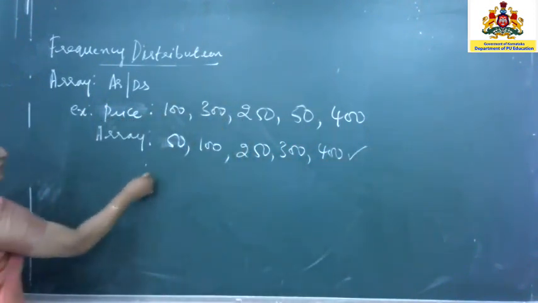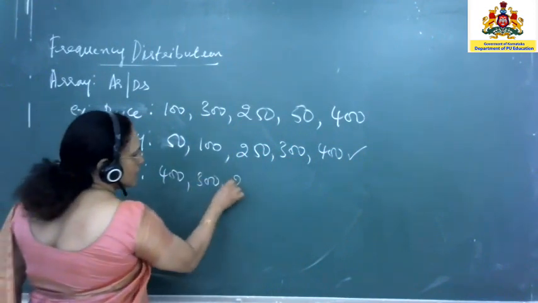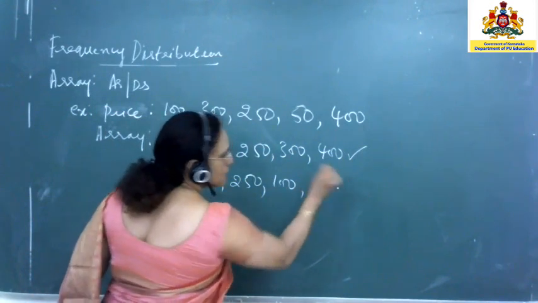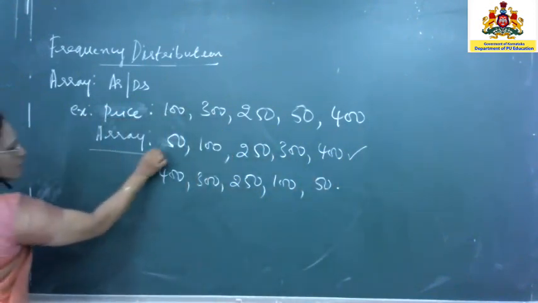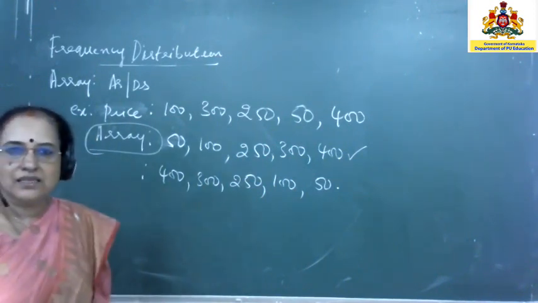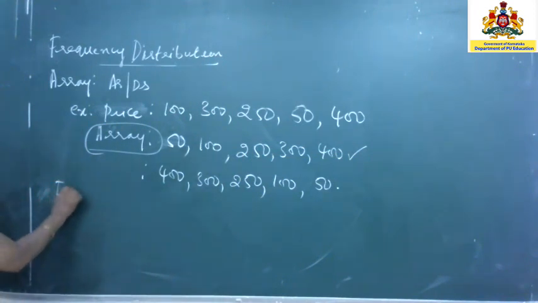In the same way, if you write the reverse order, you will have 400, 300, 250, 100 and 50. This is also one order. For all the frequency distributions, we will be making use of this array. That means you will be writing the observations in ascending order. Next one you have the frequency.